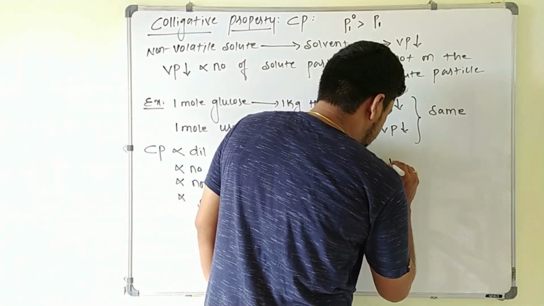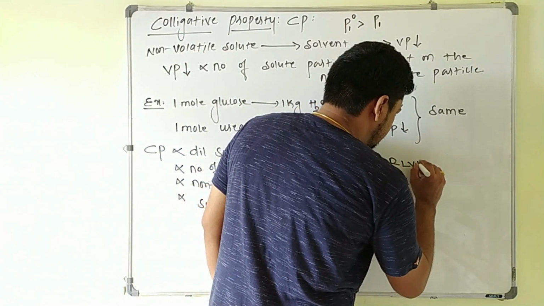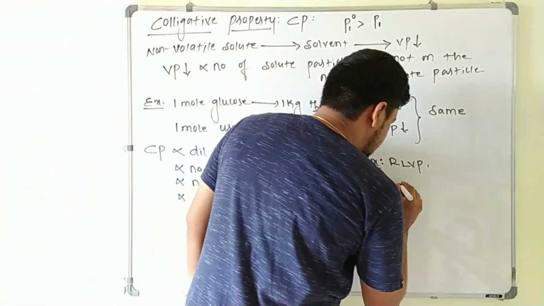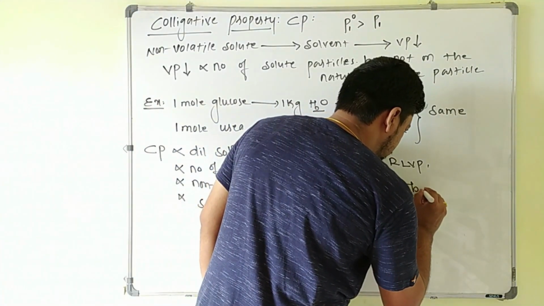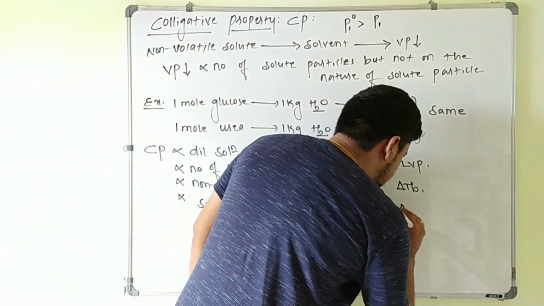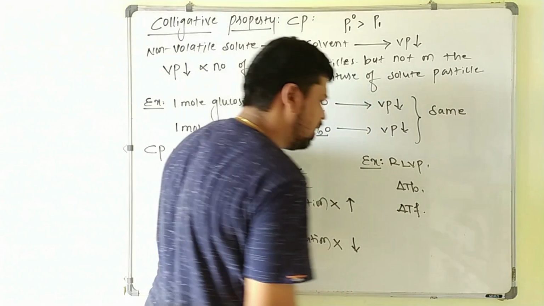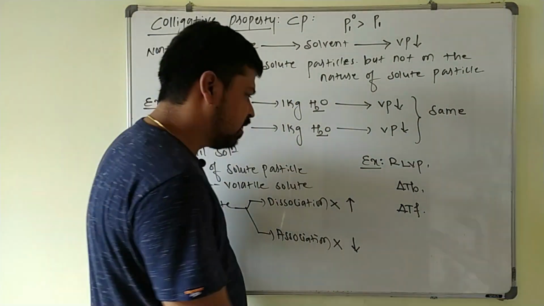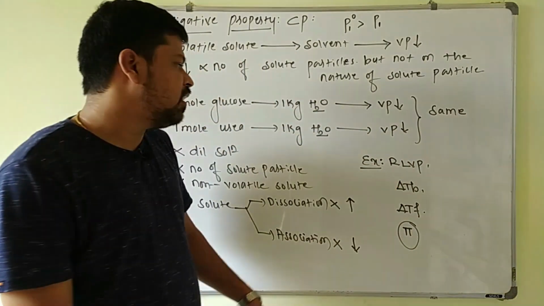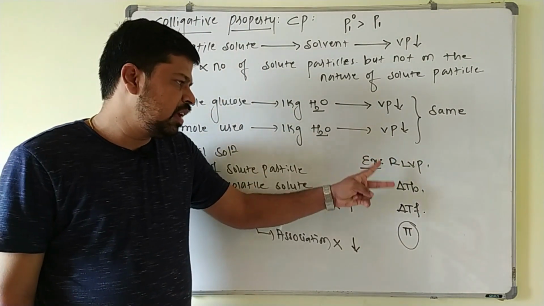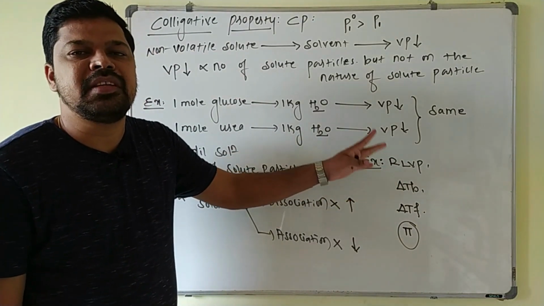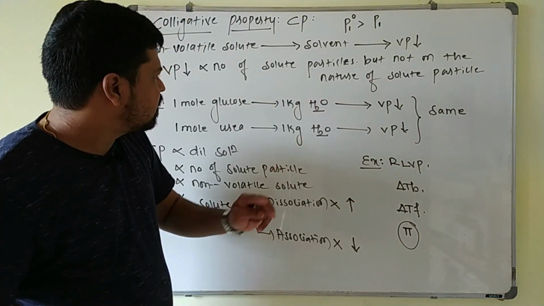The first one is relative lowering of vapor pressure, RLVP. Second one is elevation in the boiling point, that is delta TB. Third one is depression in the freezing point, that is delta TF. And the most important one is phi, that is osmotic pressure. All these colligative properties depend on the number of solute particles present in the solution. Now we will discuss one by one.